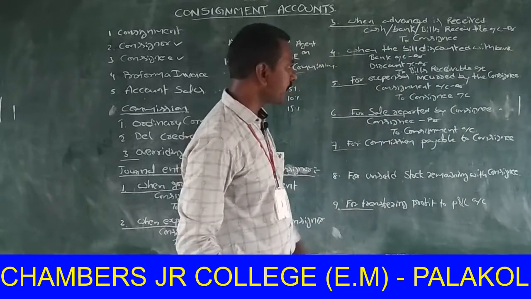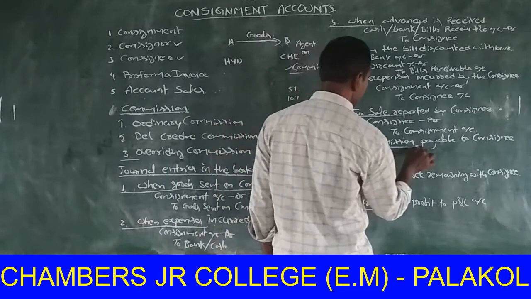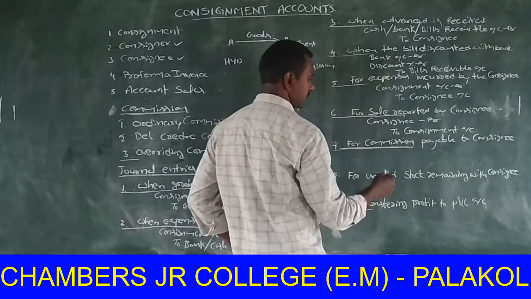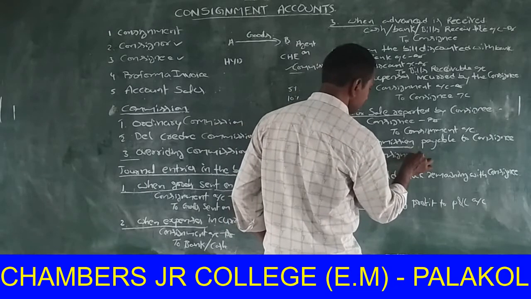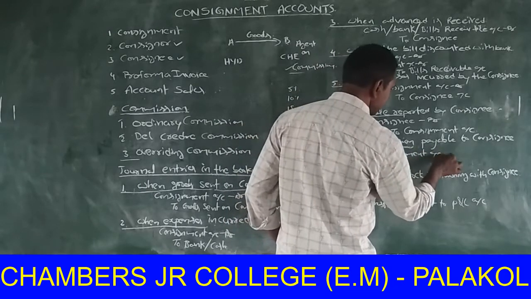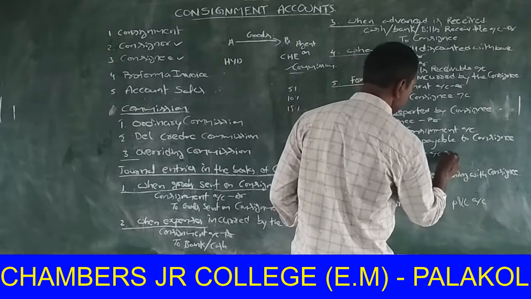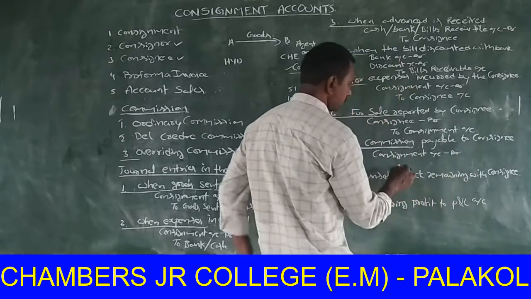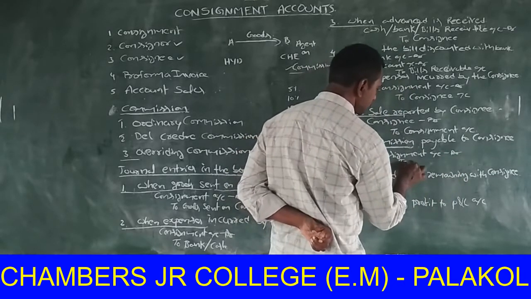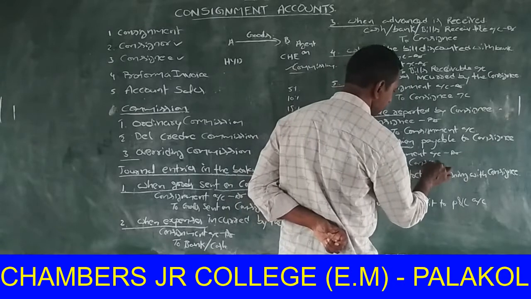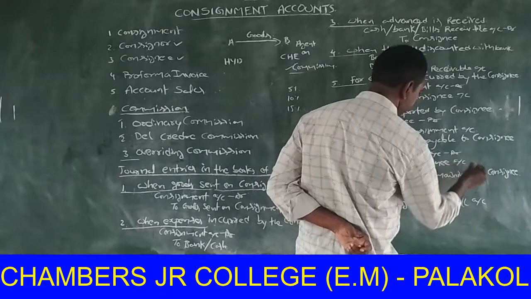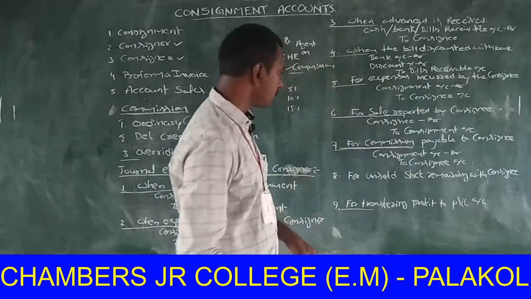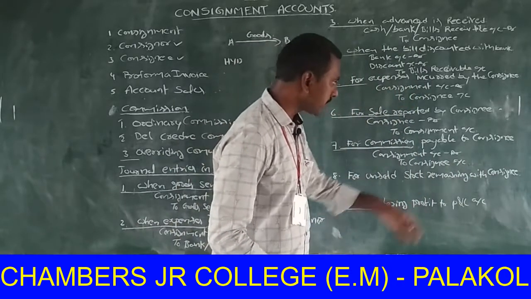Okay, next one. For commission payable to consignee, the journal entry is consignment account debit, to consignee account.